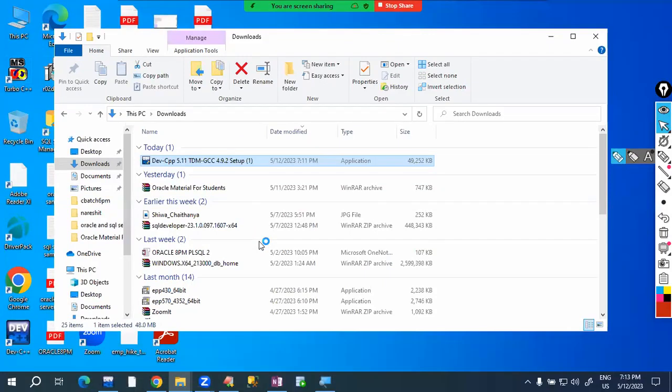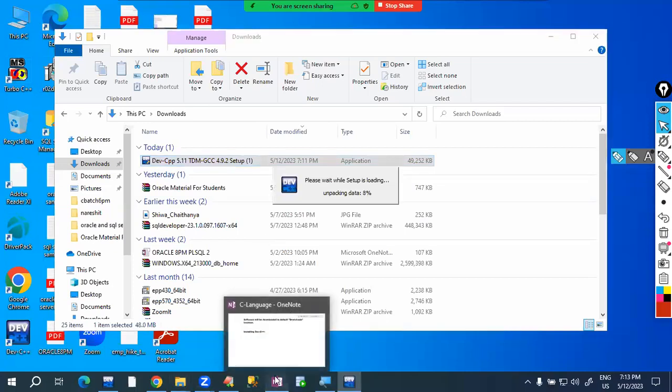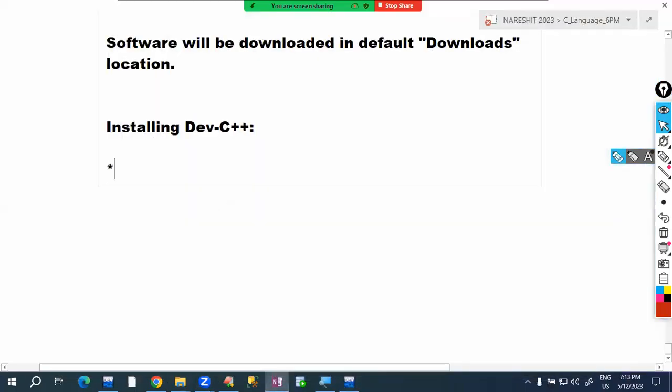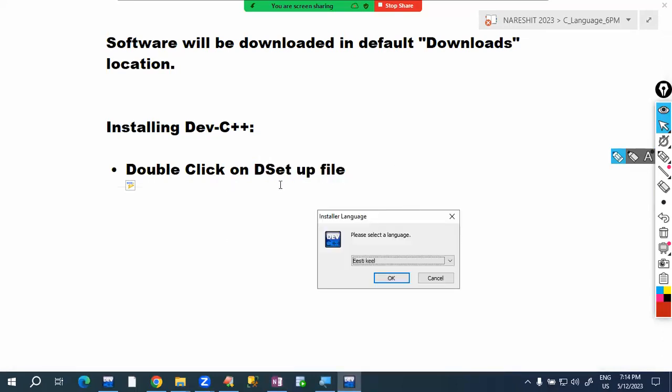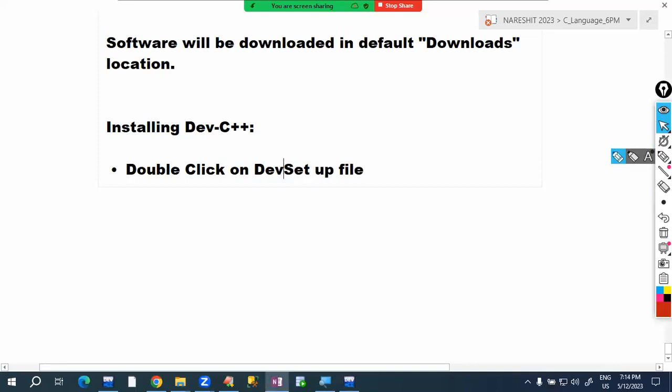Okay, so do you want to allow this software to install in your system? It is asking. Yes, I want to install. So what we are doing here, double click on the setup file, the Dev C++ setup file.